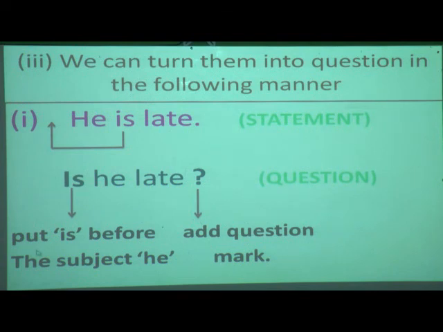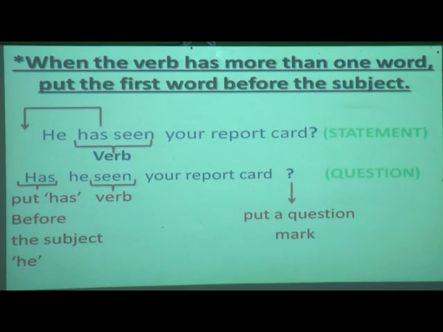So what instruction is given? We have to put "is" before the subject "he", and what is the next thing? Add a question mark. Now here, students, I have made you understand with the help of the 3 examples how it is. Now we will see more examples.